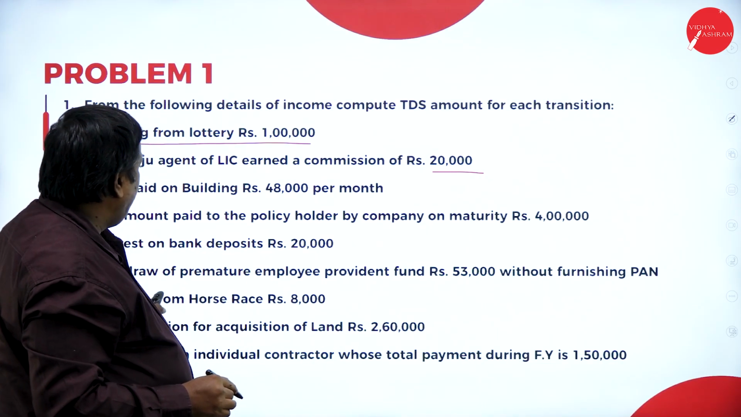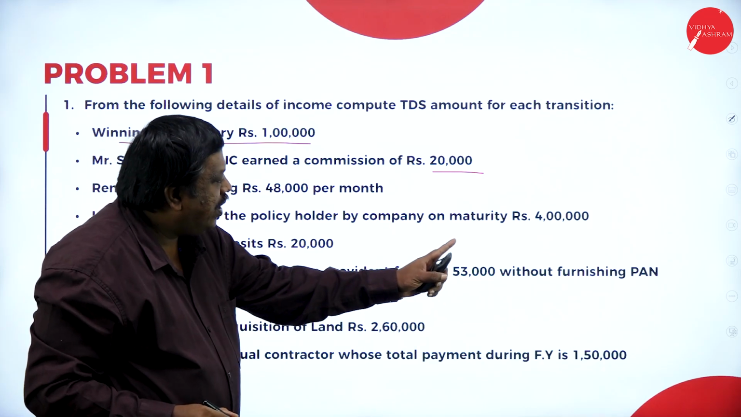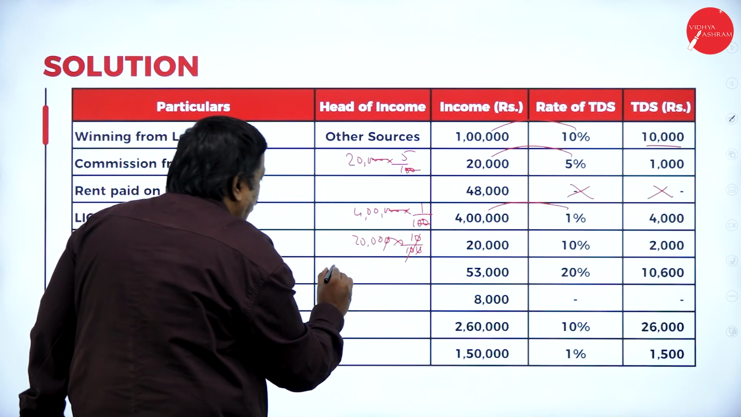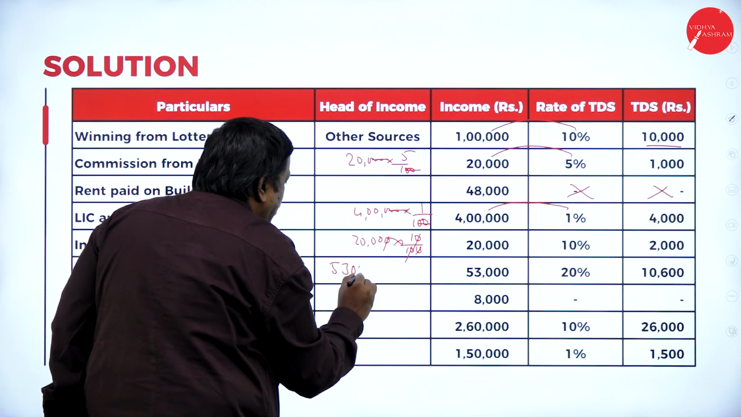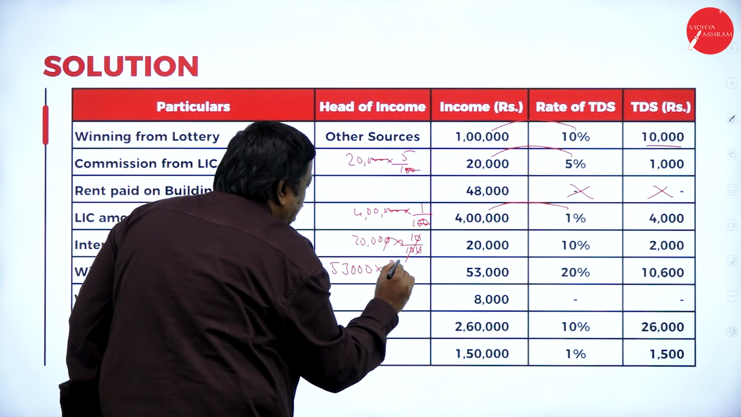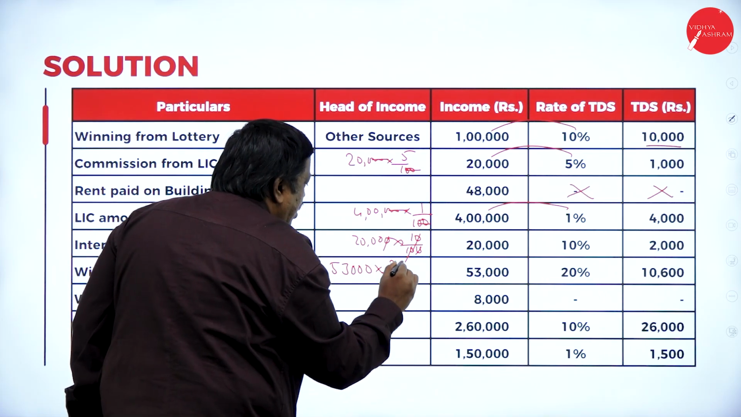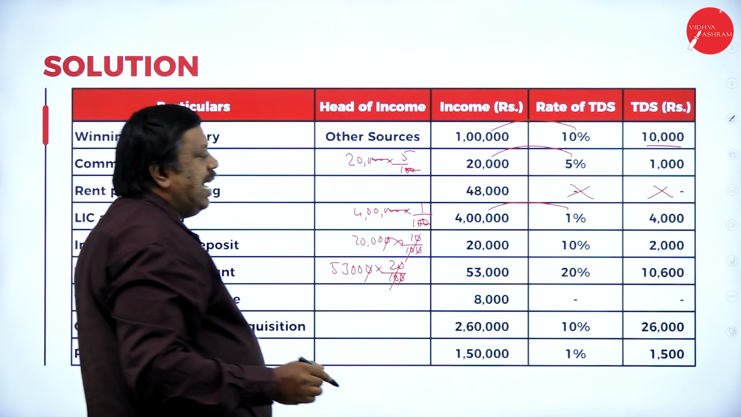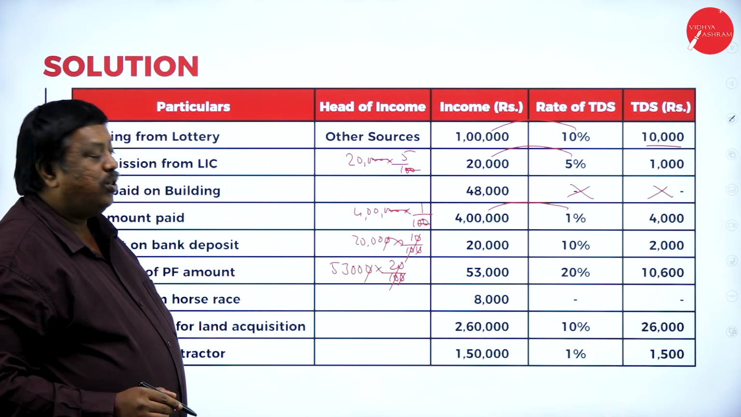And withdrawal of provident fund prematurely by an employee without furnishing PAN. I'm not giving PAN details. So 53,000 into 20 by 100. If PAN is furnished, it is a different rate here. So 10,600 tax is deducted at source.